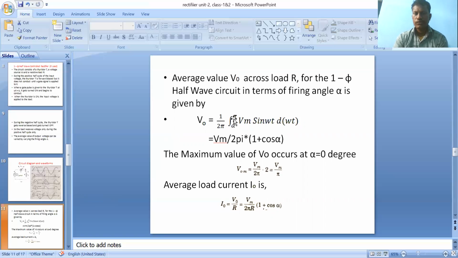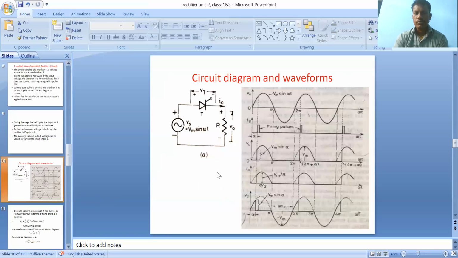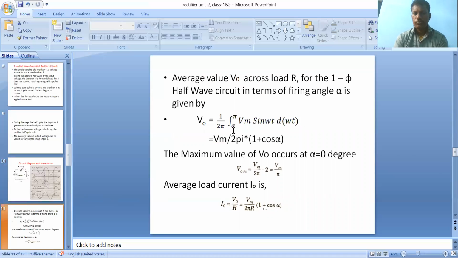Why do I consider limits alpha to pi? Conduction period. The thyristor starts conducting at alpha and ends at pi. So that's why I'm taking the limits alpha to pi, Vs d omega t. Vs is equal to Vm sin omega t. After integrating, we get Vm by 2 pi into 1 plus cos alpha. It is the formula for output voltage in a single phase rectifier with R load.